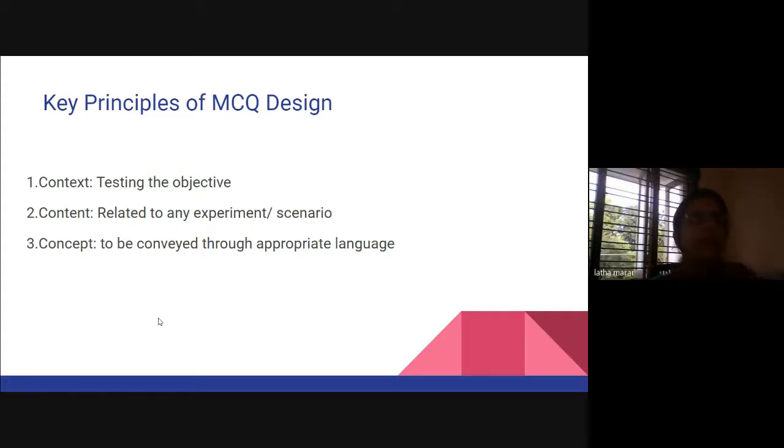Because when we are framing a question in MCQs, the options should be chosen in such a way that there should not be two correct options. There should be only one correct option, unless you have MCQs where 1 and 2 are both correct; those types also exist, and I will tell you about all of those. These are the key principles when you are designing an MCQ. So always keep that objective in mind.